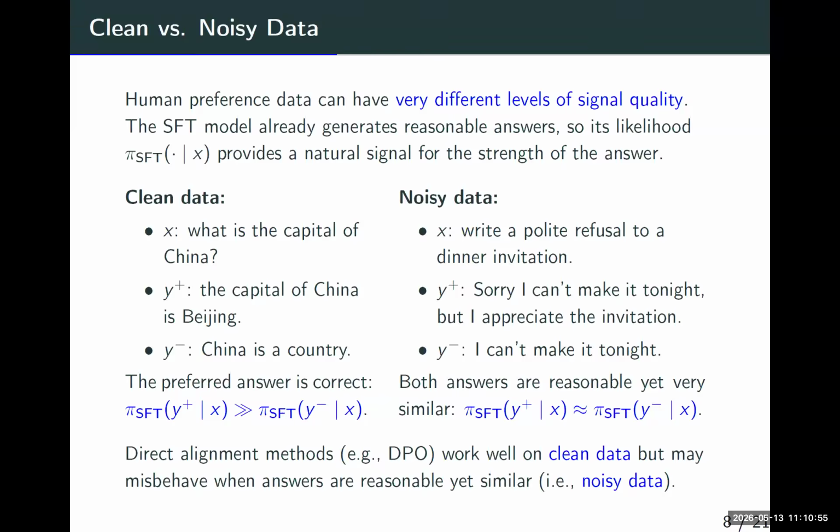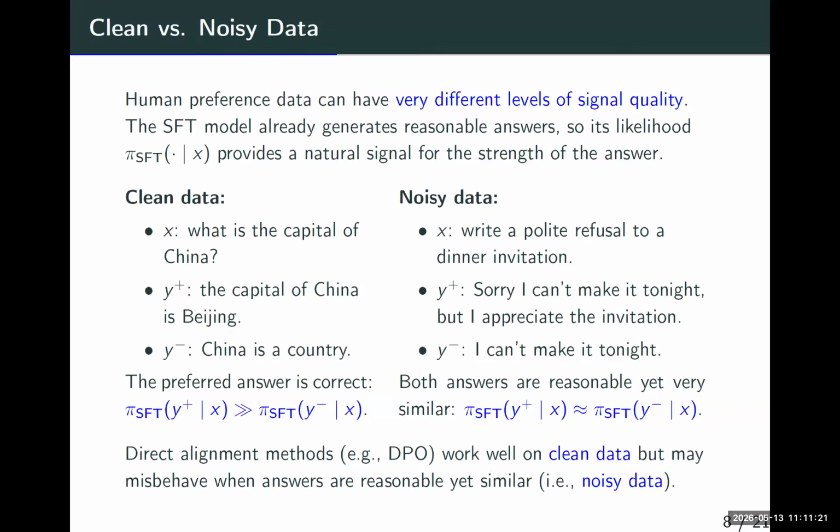So the SFT model generates reasonable answers, and the likelihood pi SFT of the answer conditional on X, which is the probability of generating the answer based on the question X, already provides a natural signal for the strength of the answer. I give simple examples for clean versus noisy data.